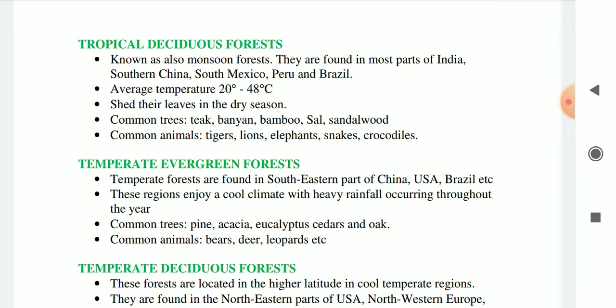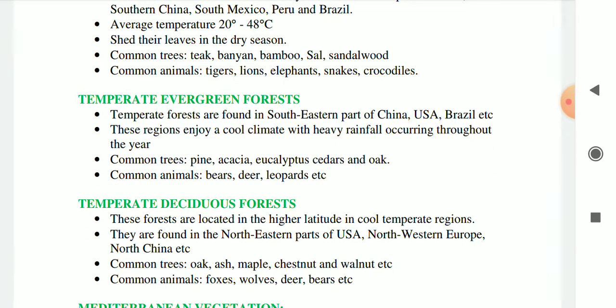Okay, and next type of forest is temperate evergreen forest. Temperate forests are found in the southeastern part of China, United States of America, Brazil, etc. And these regions enjoy a cool climate with heavy rainfall occurring throughout the year.